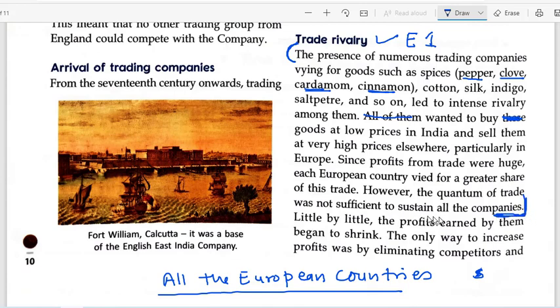Sustain all the companies. So let me just repeat it. You don't have to write all this, just strike out these things. So you just start from here. First you have to write this line: All the European countries wanted to buy goods at lower prices in India and sell them at very higher prices elsewhere, until sufficient to sustain all the companies. So this is your first answer to the long answer questions.